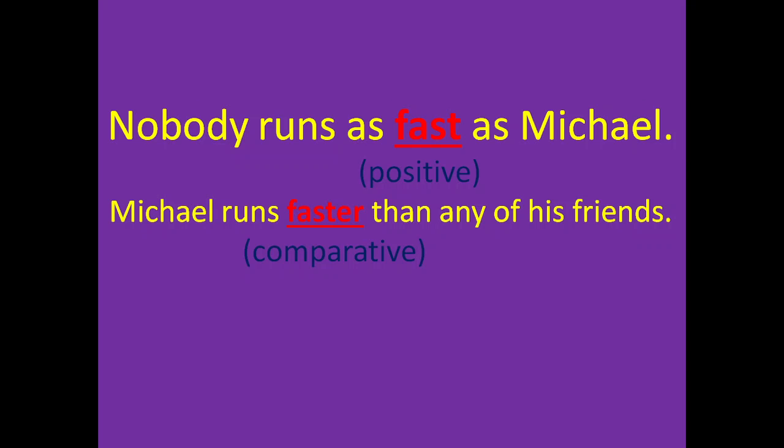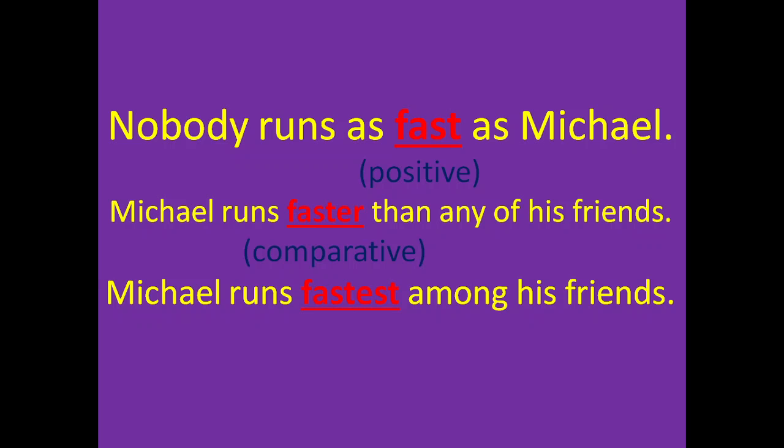And when we are trying to portray the best kind of degree, that is the superlative degree. How would that sentence be? So students, let's take this example. Michael runs fastest among his friends. Now we see the three different degrees over here. The last one is the superlative degree.